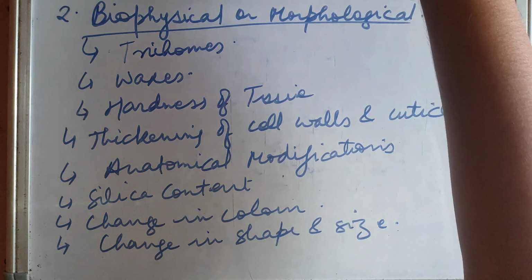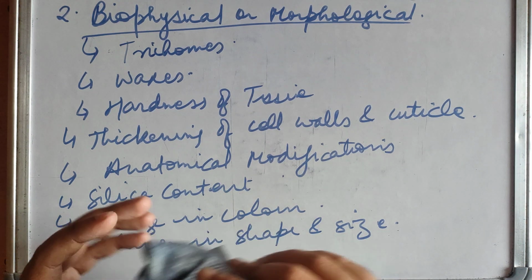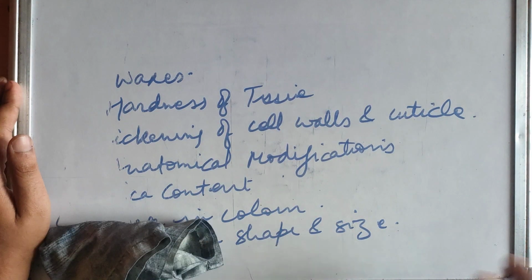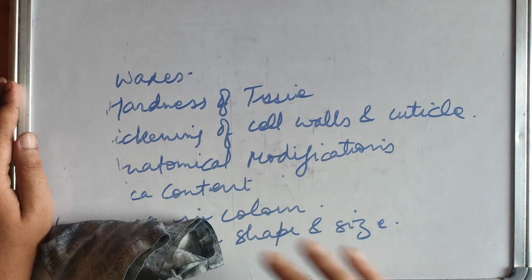So these are biophysical or morphological basis of host plant resistance, and the first one were biochemical basis.